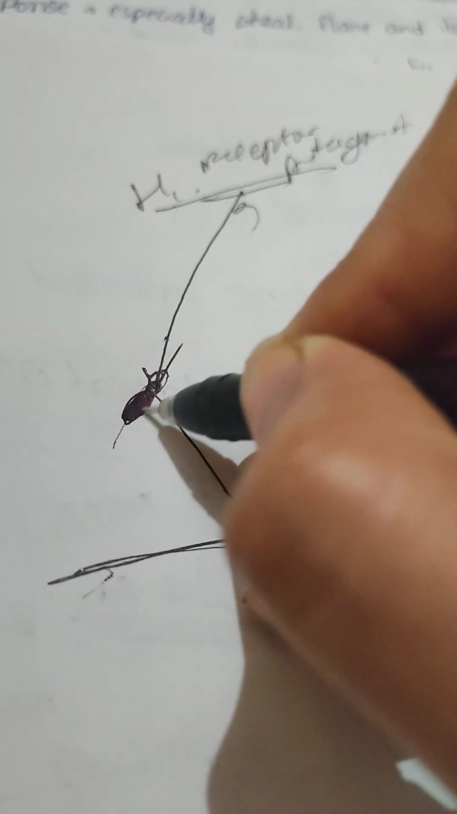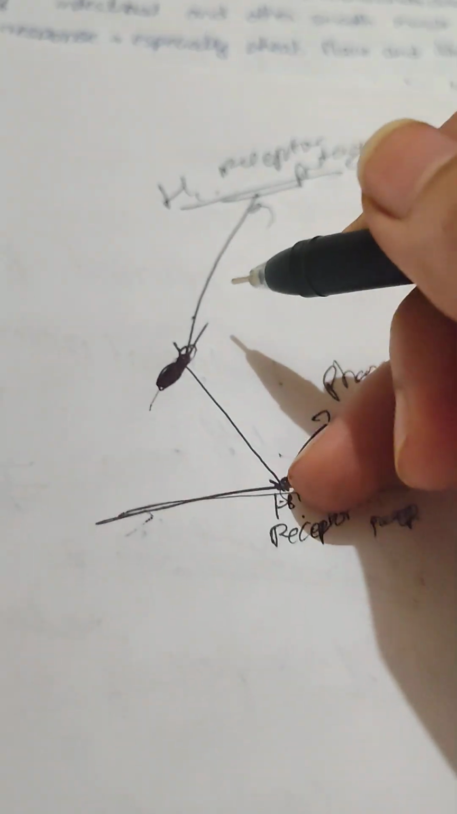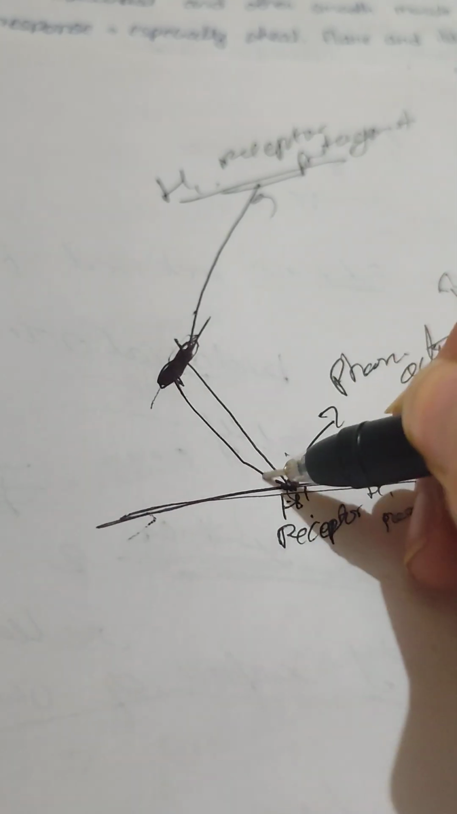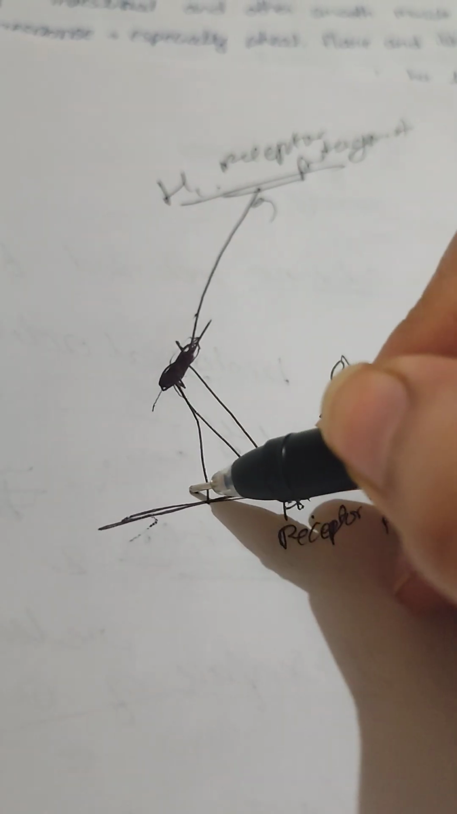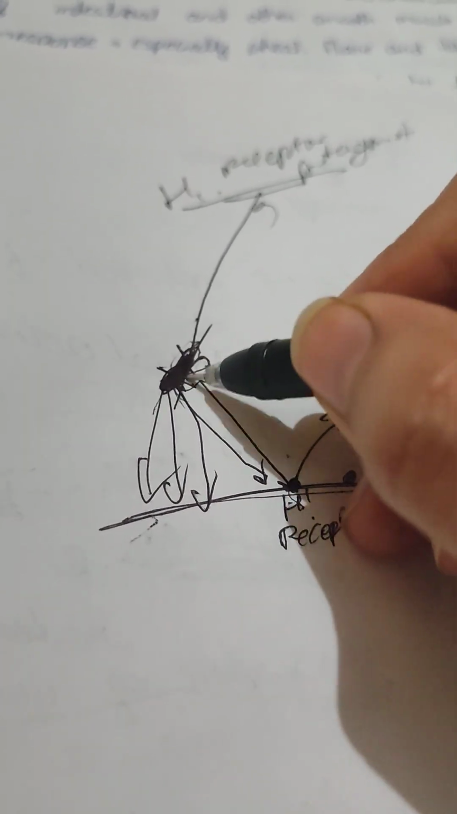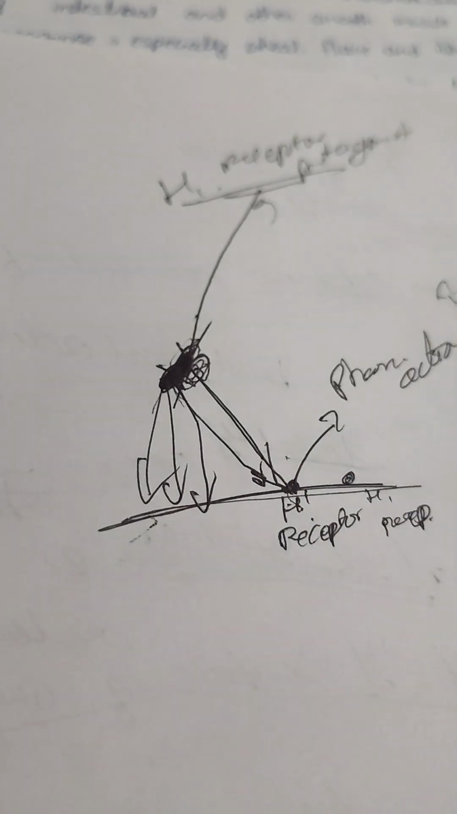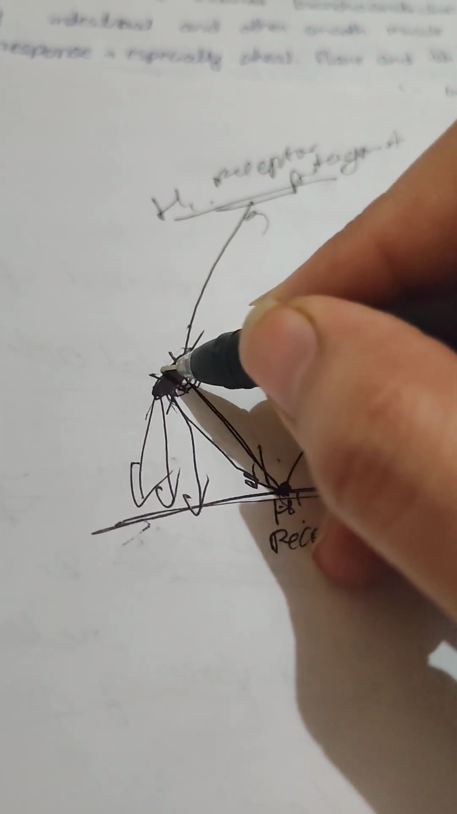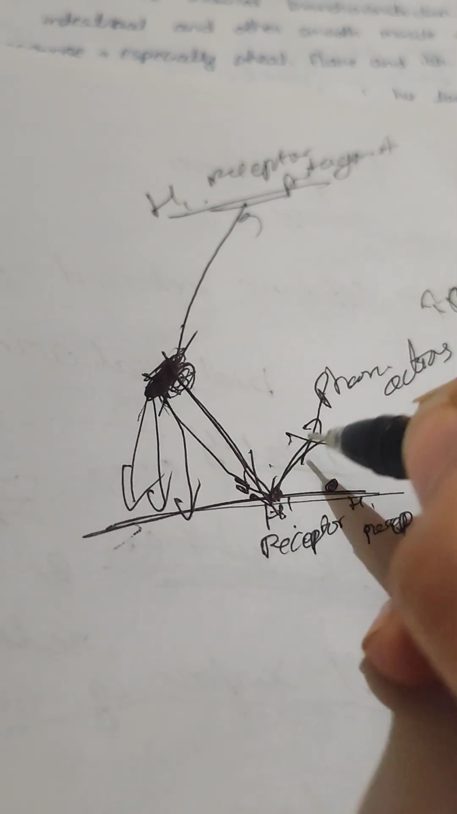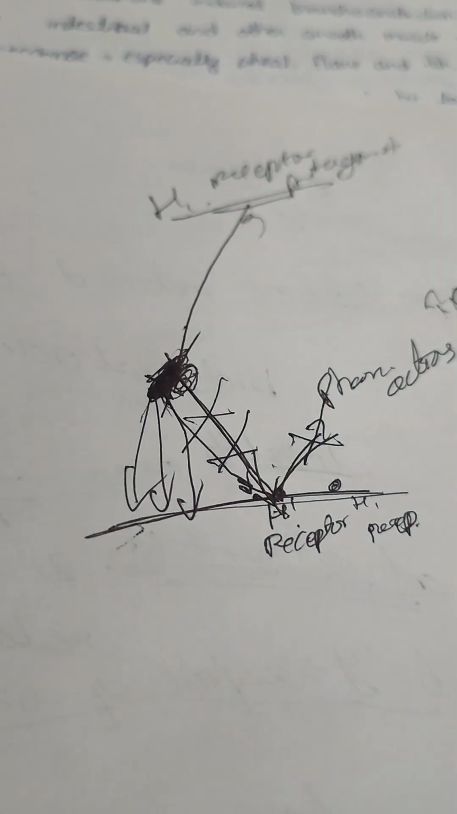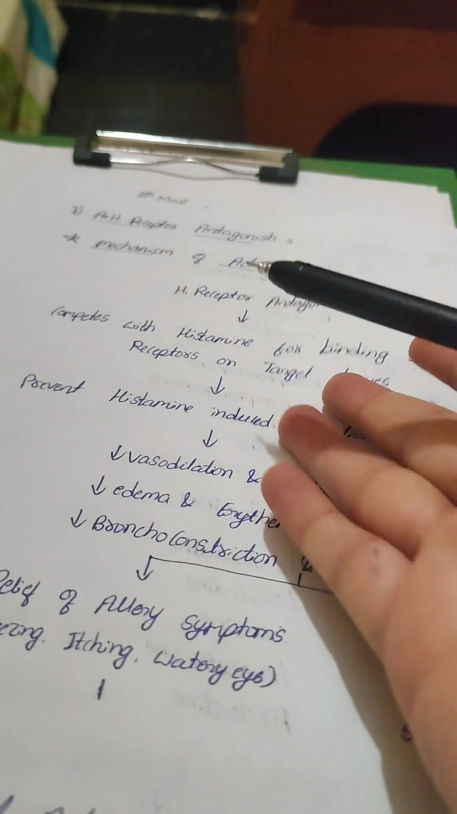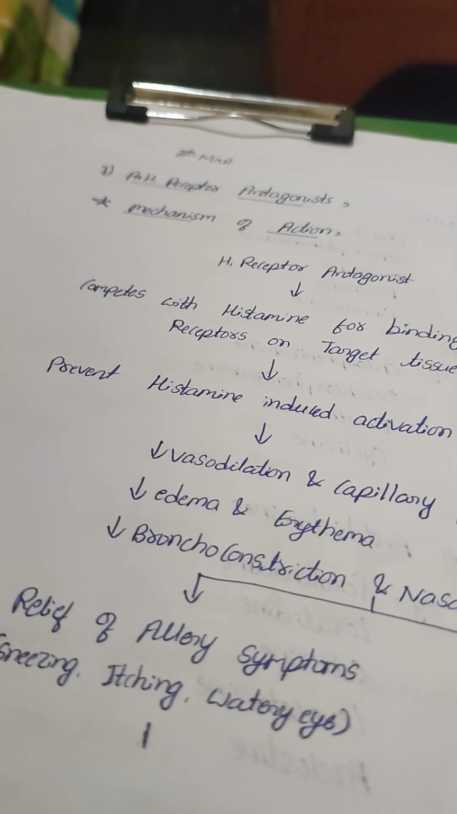By forming this, it prevents the binding of histamine to the H1 receptor. It binds here, but it does not produce the pharmacological action of the receptor. So the histamine is not able to bind with the H1 receptor, and the pharmacological action is inhibited. This is the simple mechanism of H1 receptor antagonists, which I have explained in this schematic manner.